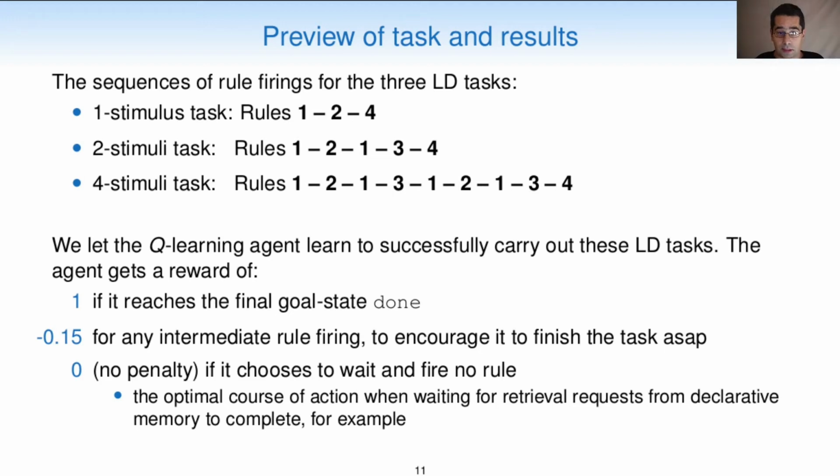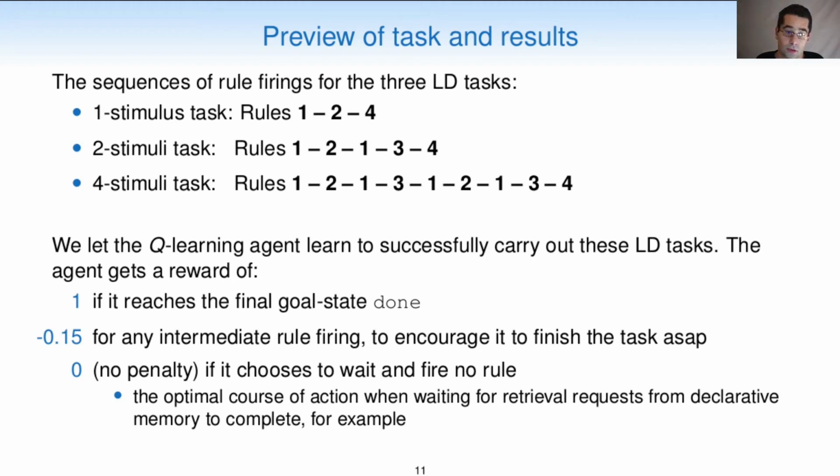For the 1 stimulus task, the rules are 1, 2, and 4. For the 2 stimuli task, rules are 1, 2, 1, 3, and 4. And for the 4 stimuli task, the rules are 1, 2, 1, 3, 1, 2, 1, 3, and 4. We let the Q-learning agent learn to successfully carry out these LD tasks.